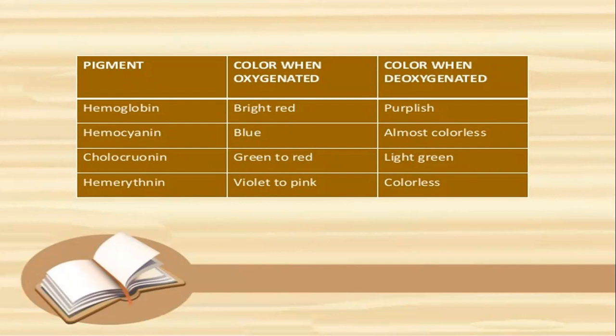When oxygen binds to chlorocruorin, then the color of the chlorocruorin is green to red. When deoxygenated, replacing oxygen from the chlorocruorin, then the color is light green. Hemerythrin: when oxygen binds to hemerythrin, the color is violet to pink, but when oxygen detaches from the hemerythrin, the color is colorless. There is no color.